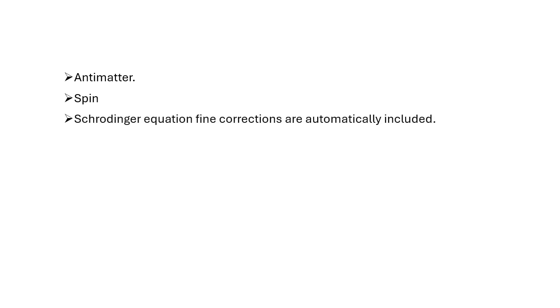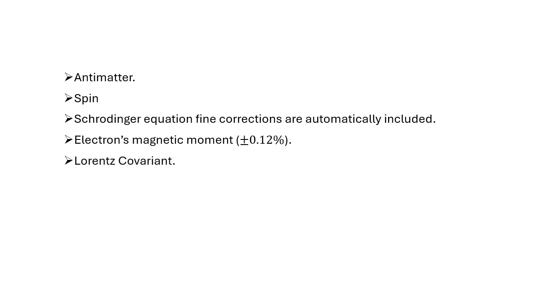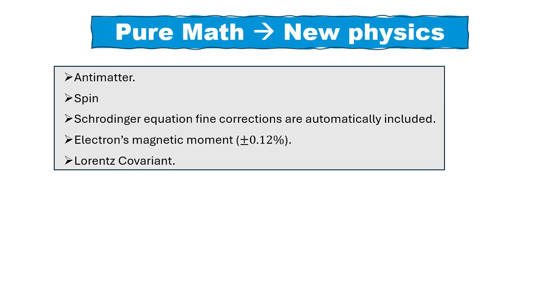Additionally to the spin, it automatically includes fine corrections that were manually inserted into the Schrödinger equation. The Dirac equation also provides a rather good prediction of the electron's magnetic moment, and it is Lorentz covariant, meaning it holds in all inertial reference frames. What is truly astonishing here is how pure mathematics led to new physical discoveries.